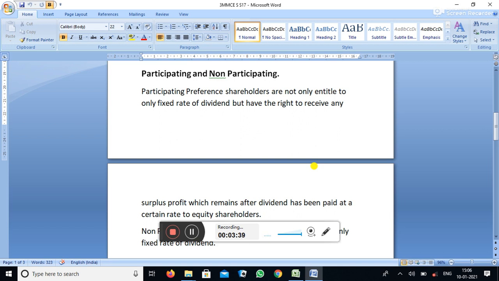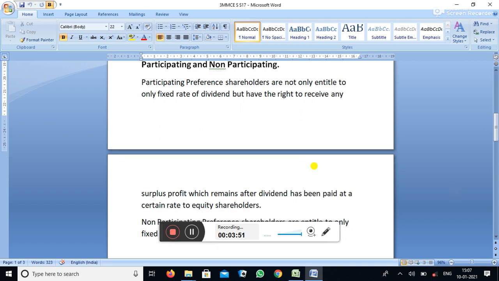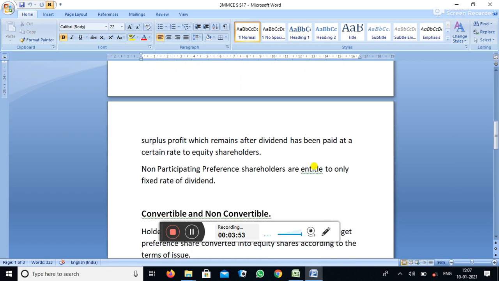Participative preference shares are not only entitled to a fixed rate of dividend, but they have a right to receive any surplus profit which remains after dividend has been paid at a certain rate to equity shareholders. They have a right to participate in the surplus profit of the company. That type of preference share is called participative preference share.